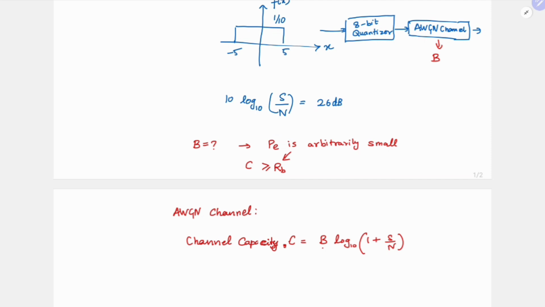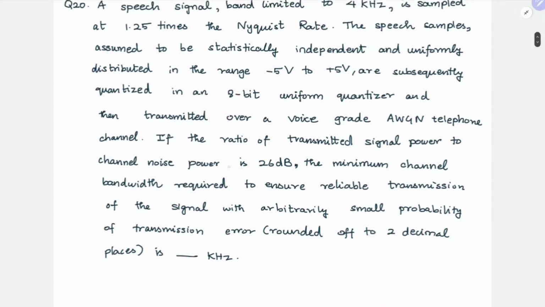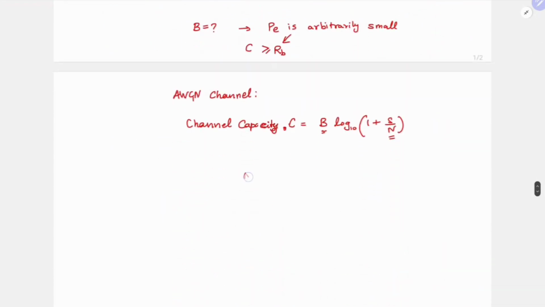Now from here it is straightforward. We already have our S by N ratio, but it is in dB form. We have to convert it into power ratio form, and we need to find the bandwidth B, which we have to minimize.